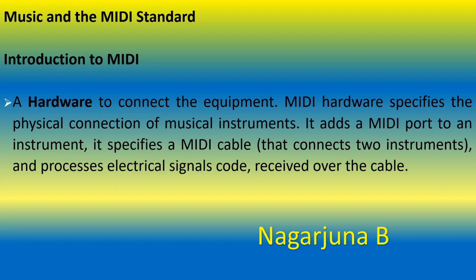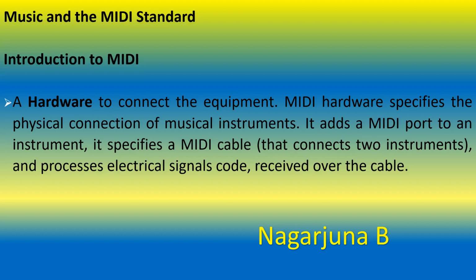It is used to connect to the equipment. It is hardware which specifies the physical connections of musical instruments. It consists of a port which is used to connect to an instrument, and it specifies a cable, called a MIDI cable, which processes the electrical signal codes received over the cable.